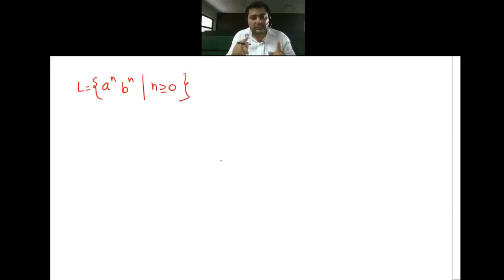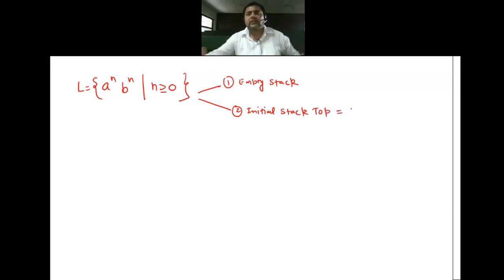Clear? Now, before moving to the creation of PDA, first I would like to tell you one thing. There are two different ways to make PDA. What is one way? One way is with empty stack, and one way is where we consider that the initial stack top is S. That is what we consider.